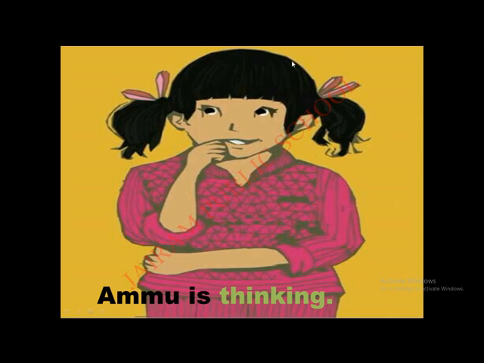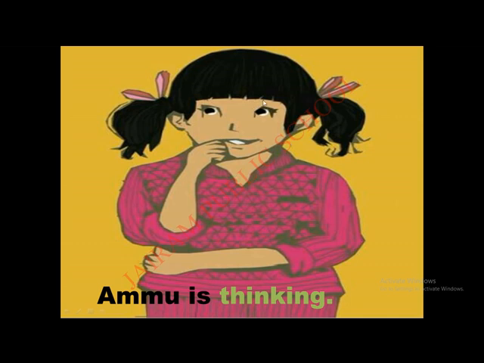Next, we will see some examples from the story Hot Samosa also. In the story Hot Samosa, Ammu and Appa were doing many actions. That also we will see and learn. We can see Ammu in this picture. What is Ammu doing here?